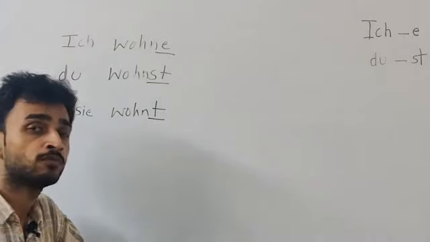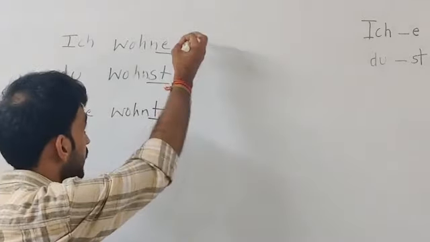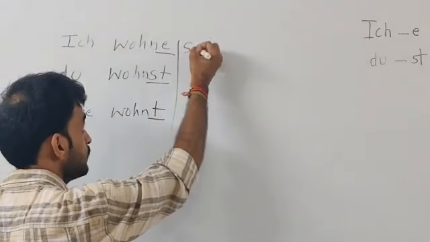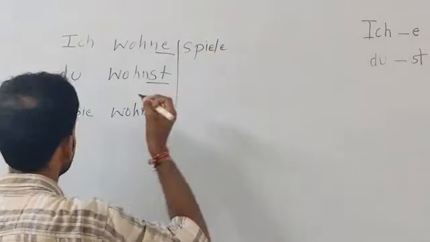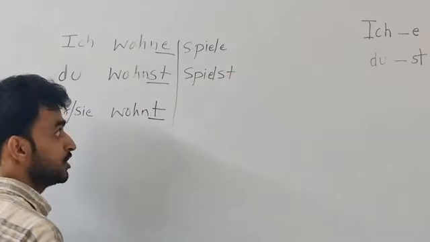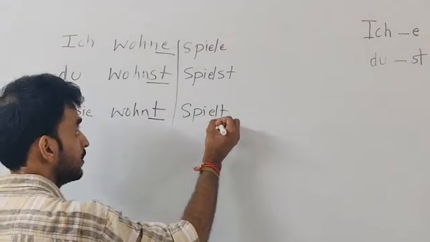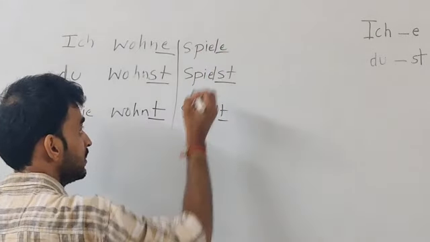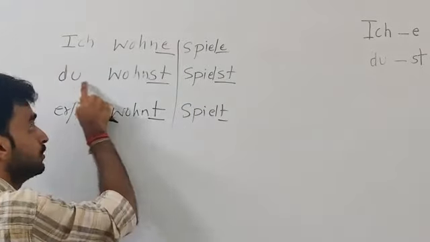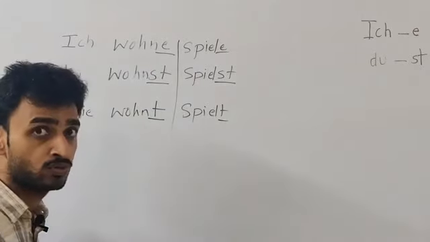So with this concept, we further proceed to the regular verbs. These are all regular verbs. I can use some other verbs here, like to play. I play is ich spiele. You play, du spielst. He or she plays, spielt. T ending. So you can see st ending, e ending, t ending. You have to learn like this: with ich, e ending, with du, st ending, with he or she, t ending. This is called verb conjugation.